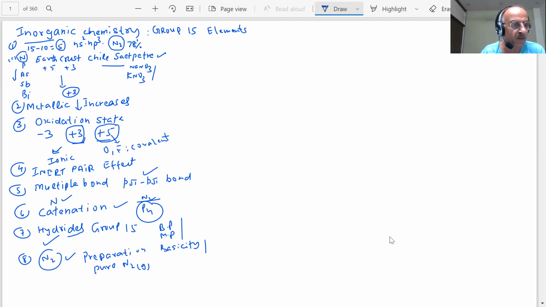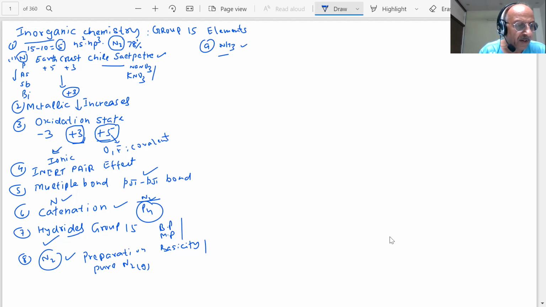An important compound is ammonia, students. NH3 is important. What is the importance of NH3? It is used to make a large number of fertilizers, students. And you are aware of the Haber's process, which is so well discussed in so many books. This is an important compound.